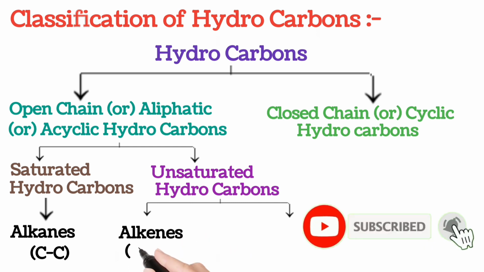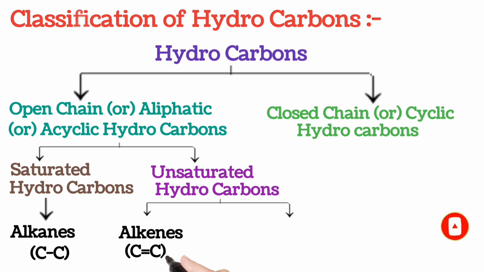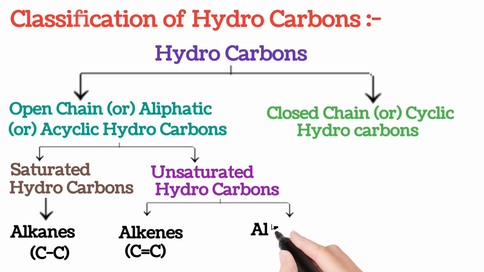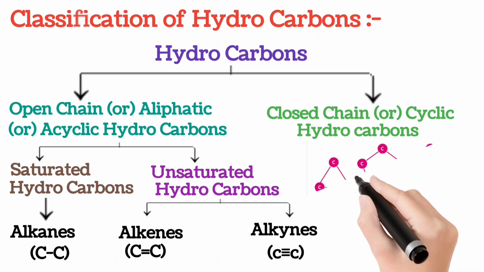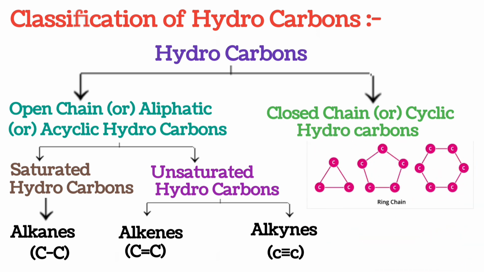Saturated hydrocarbons are nothing but alkanes. The unsaturated hydrocarbons are again classified into 2 types. They are alkenes and alkynes. Alkenes contain double bond between carbon atoms, whereas alkynes contain triple bond between carbon atoms. And the examples of closed-chain hydrocarbons are as follows.